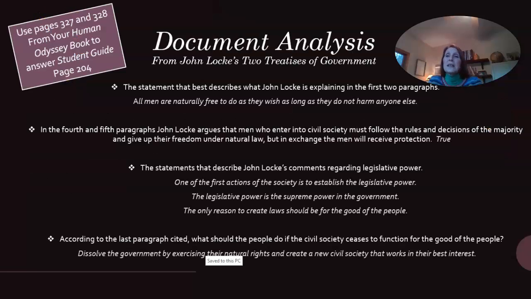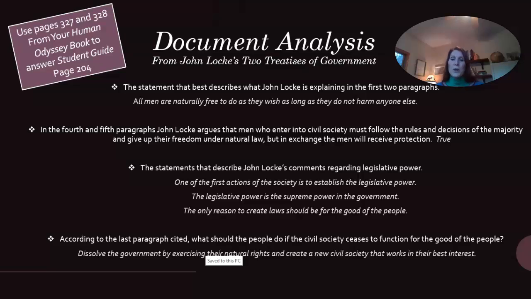So this is on page 204. Use pages 327 and 328 in your Human Odyssey book to help you. So once you read pages 327 and 328, you need to answer these questions. The statement that best describes what John Locke is explaining in the first two paragraphs, that would be that all men are naturally free to do as they wish as long as they do not harm anyone else.